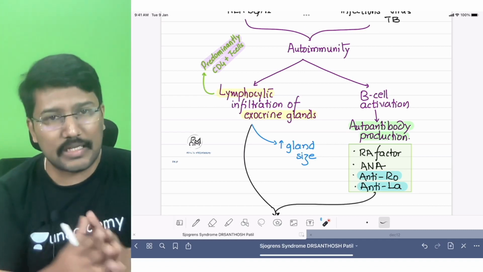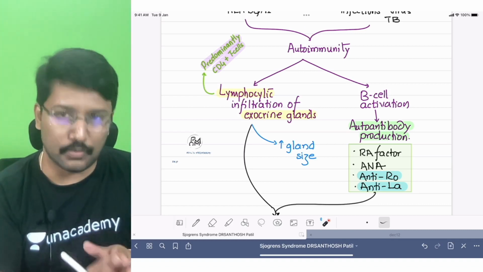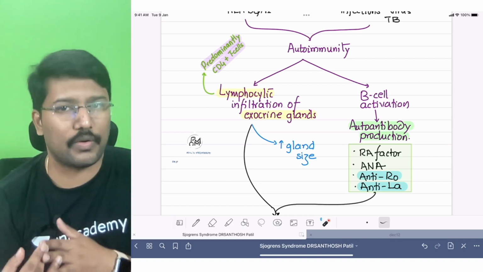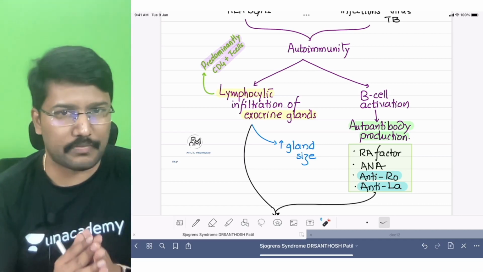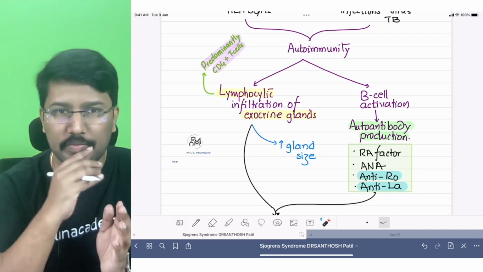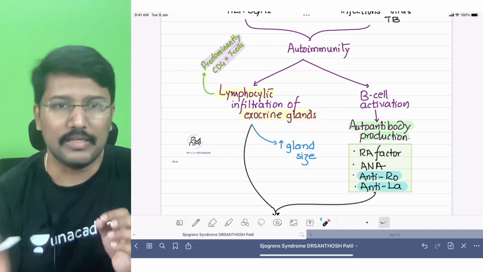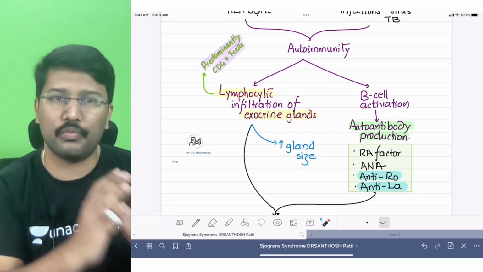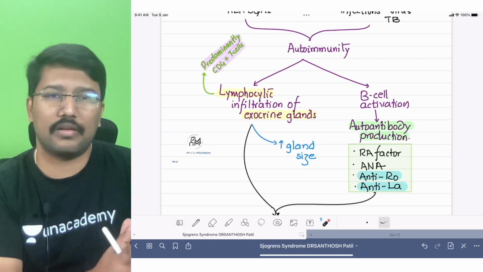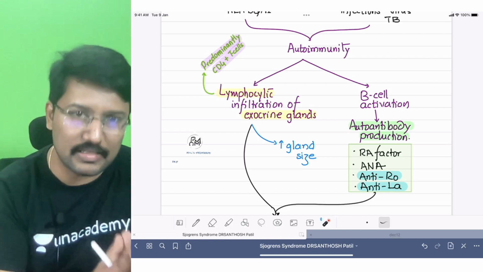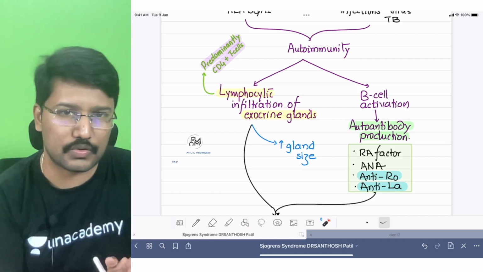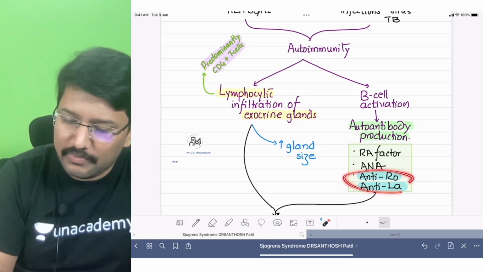But among the antibody profile that we know, including RA factor, ANA and anti-Ro, anti-La, they are relatively specific. They are not very, very specific. So just because you have found anti-Ro or anti-La antibodies, that doesn't mean the diagnosis has to be Sjogren syndrome, right? You can see them in rheumatoid arthritis patients, you can see them in SLE and systemic sclerosis also, right? But they're relatively specific.